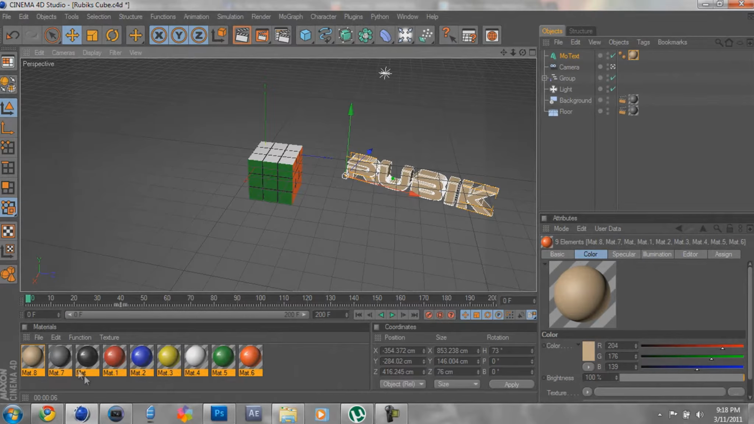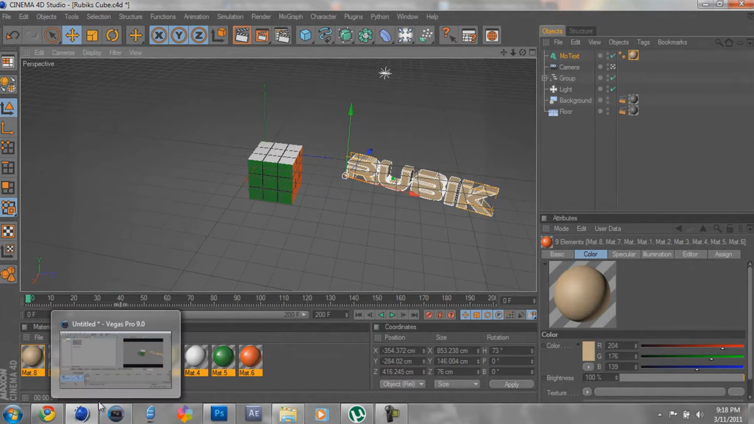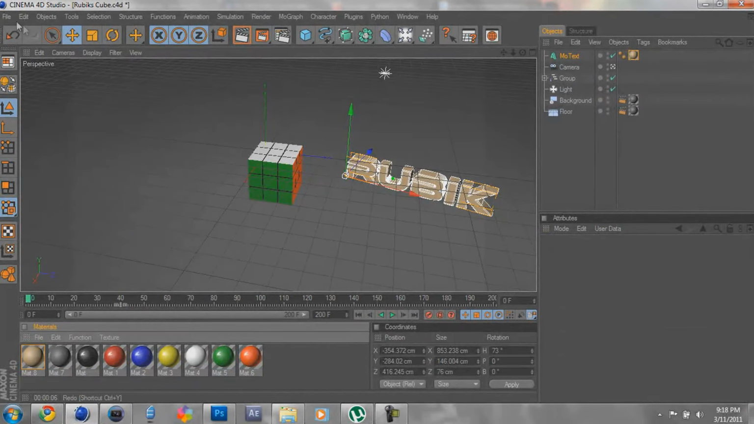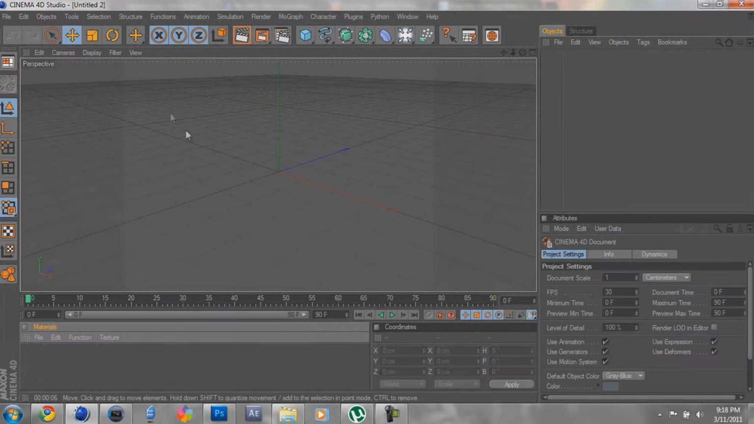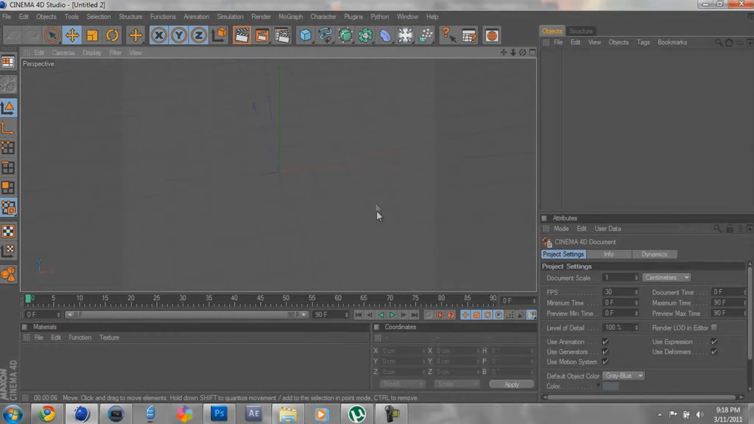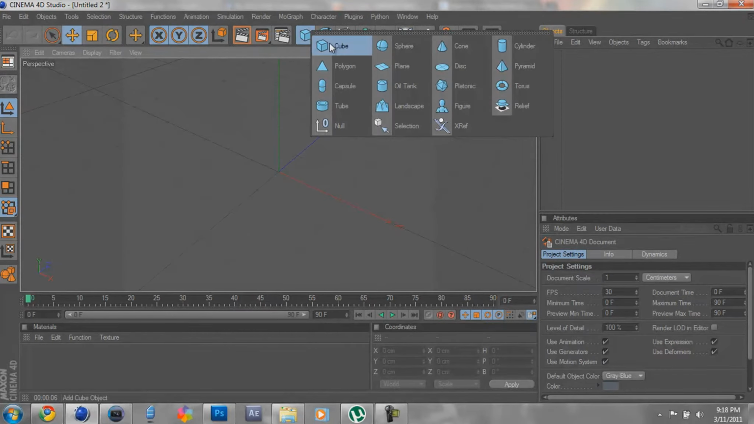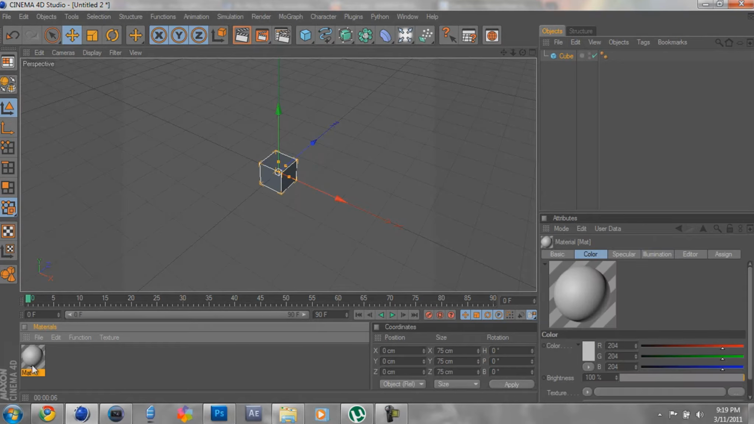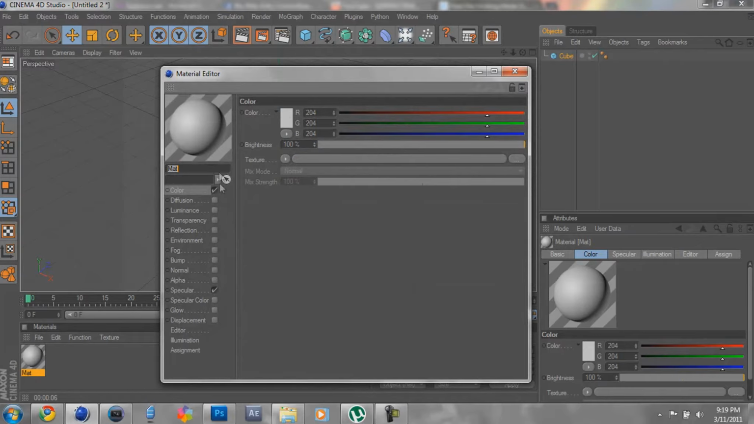Okay, so just to make the Rubik's Cube, we're gonna start a new thing right here. First, you're gonna start out by making a cube. Go to Object, change these coordinates all to 75, 75 and 75.